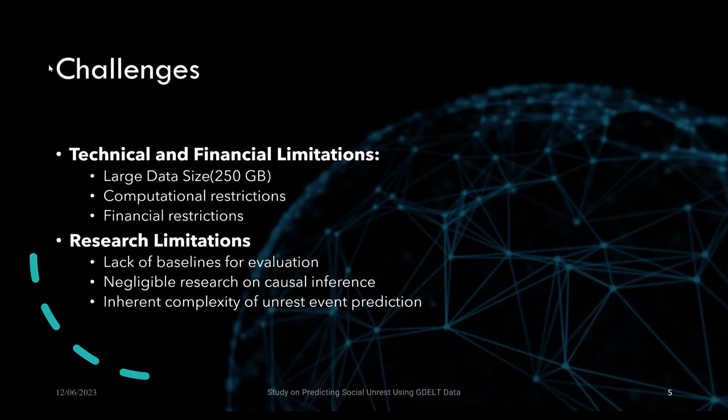Hey, this is Anul. I will be taking you through the challenges that we faced in this project. I'll address the technical and financial limitations that we faced. We worked with GDELT data, which has multiple kinds of data available in it, and we chose GDELT 1.0, which has the raw CSV files, raw data of close to 4 decades.